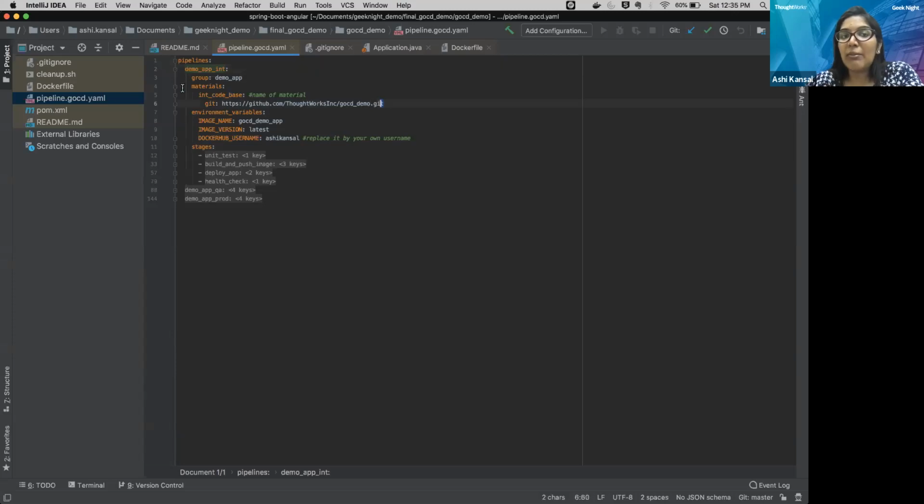We are using a material, as Mridul and Pooja have already mentioned. This material is from where we are pulling our code. So we are pulling the code from this GoCD demo repository.